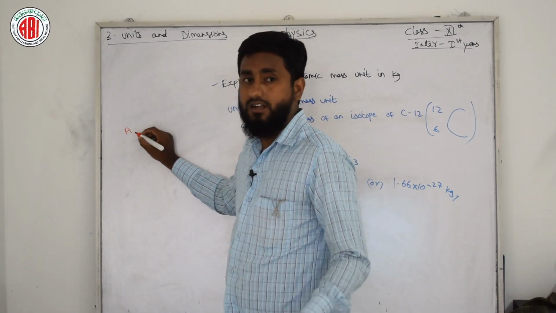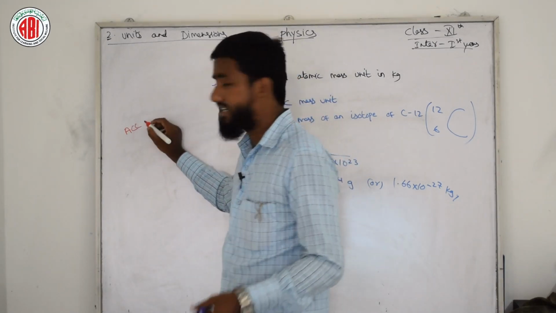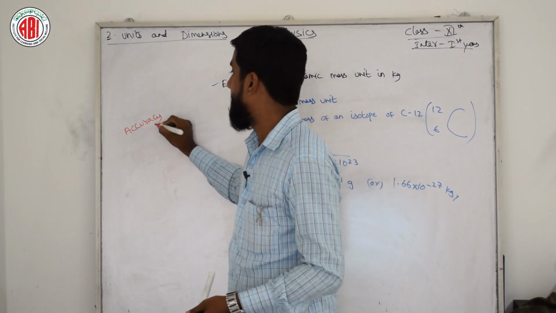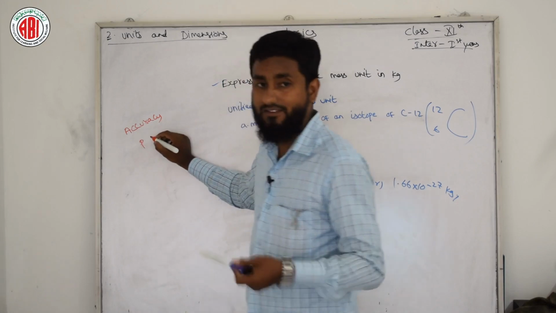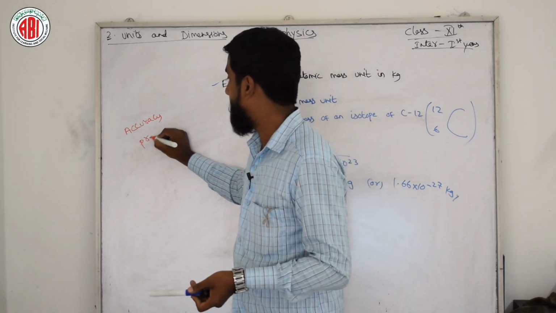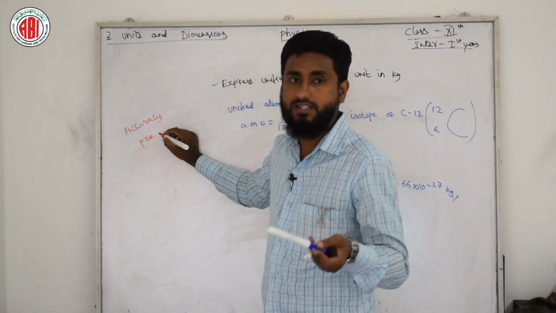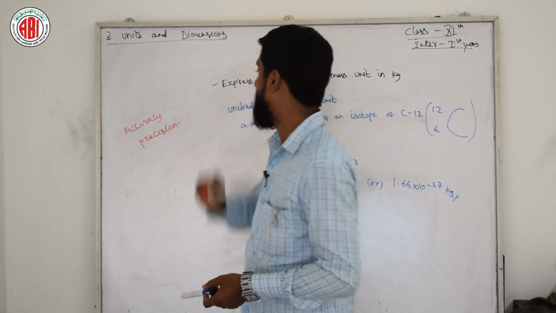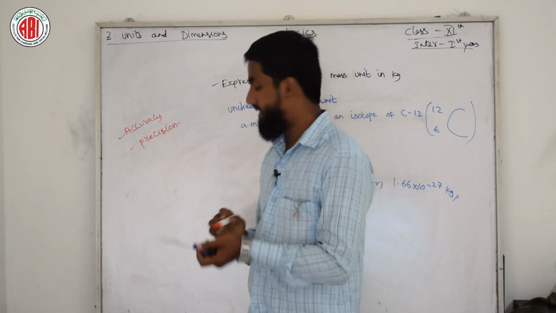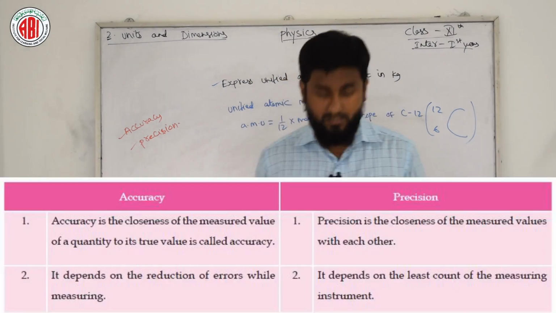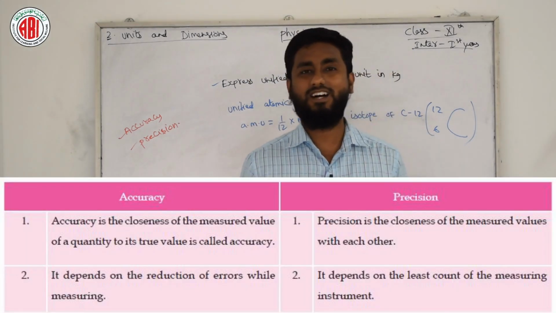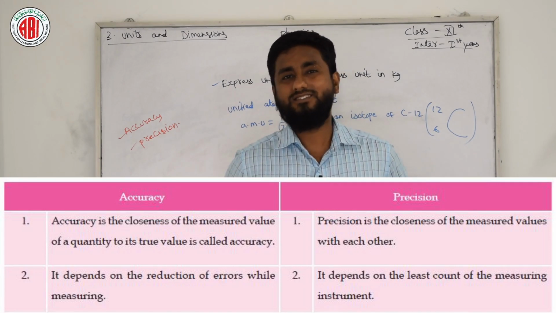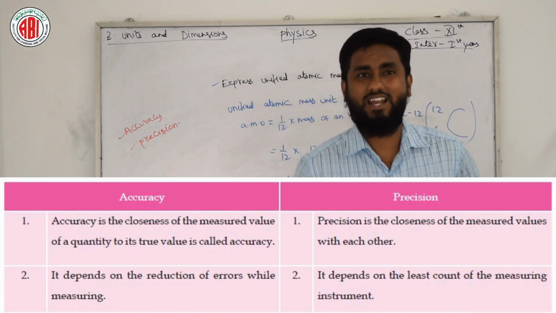Accuracy is nothing but getting the exact result related to a particular thing, and I will explain. While we are reading this answer, we will get the answer for both. Just wait a few seconds. Accuracy and precision differences: now you can see the answer in front of me. I am just reading that answer, and by that you can understand.